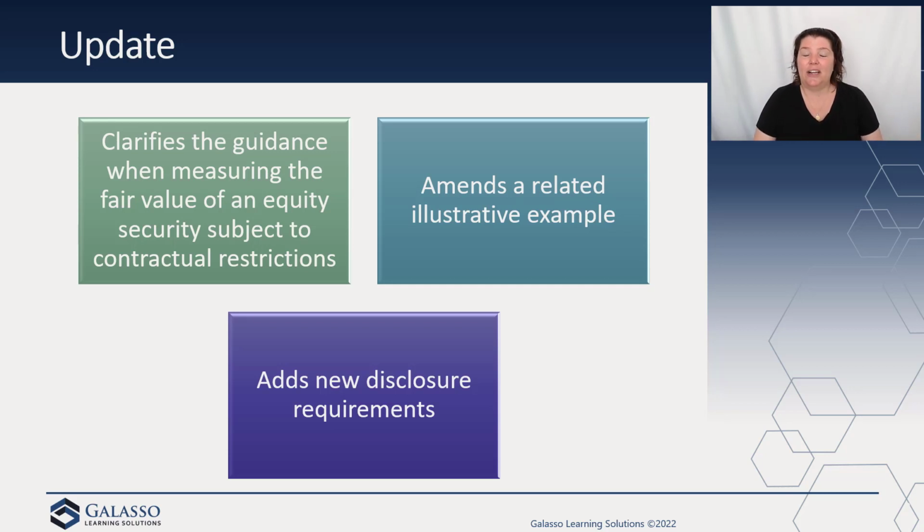It clarifies even further that you cannot, as a separate unit of account, recognize and measure the contractual sale restriction. So you basically can't bifurcate it.